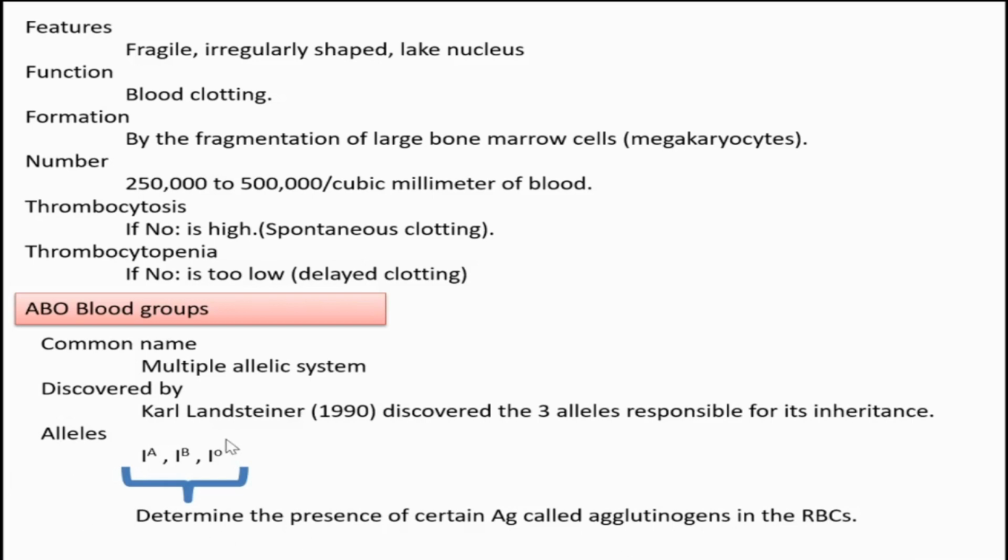If the RBC has the IA allele, it belongs to the A group. If it has B agglutinogen, that blood group belongs to B group. If it is O, then it becomes O. If it has A and B, then it becomes AB group. So we can go and see all those things.